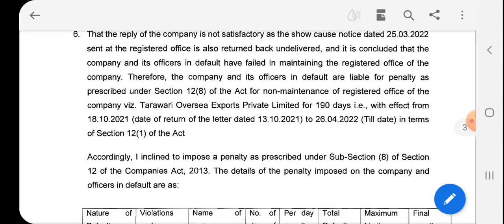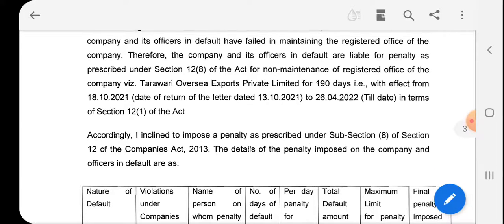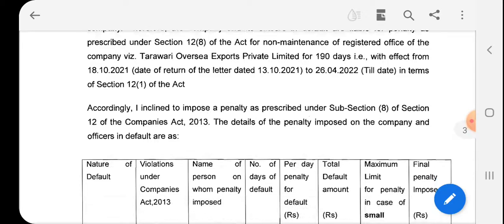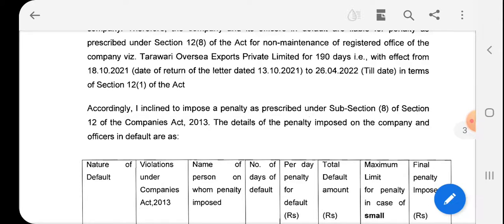It is concluded that the company and its officers in default have failed in maintaining the registered office of the company. Therefore, the company and its officers in default are liable for penalty as prescribed under section 12 subsection 8 of the Companies Act for non-maintenance of the registered office of Tarawari Overseas Export Private Limited for 190 days, with effect from 18th October 2021, the date of return of the first letter, to 26th April 2022, in terms of section 12 subsection 1 of the Companies Act.